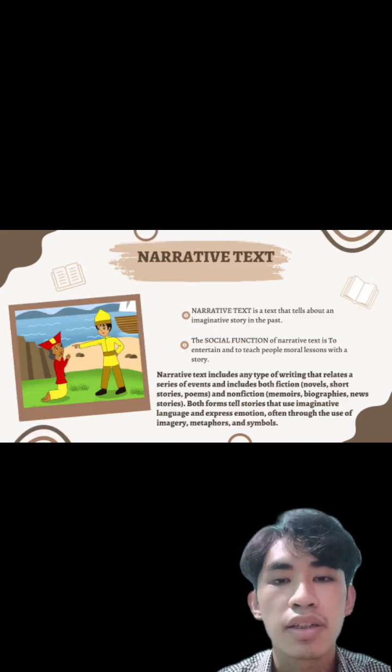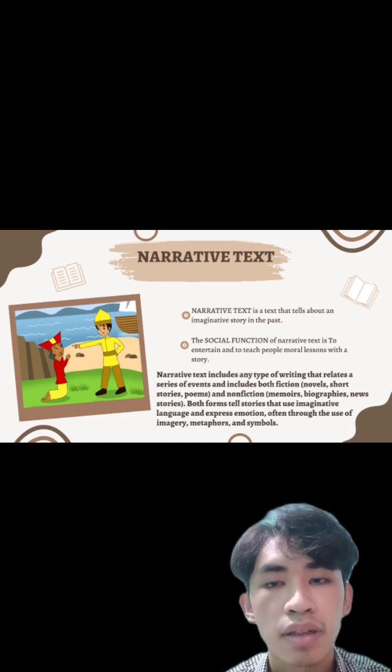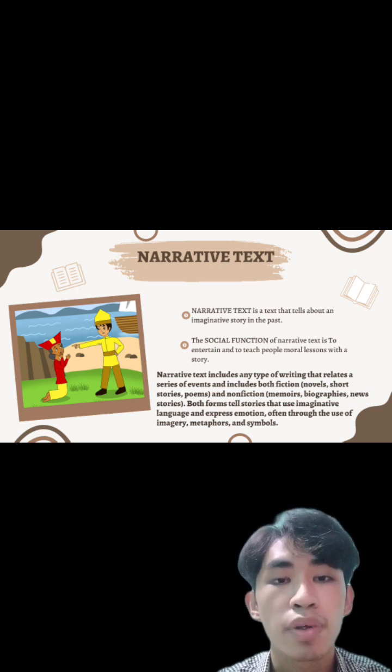Narrative text is a text that tells about an imaginative story in the past. Imaginative, so it means basically made-up stories that happened in the past.